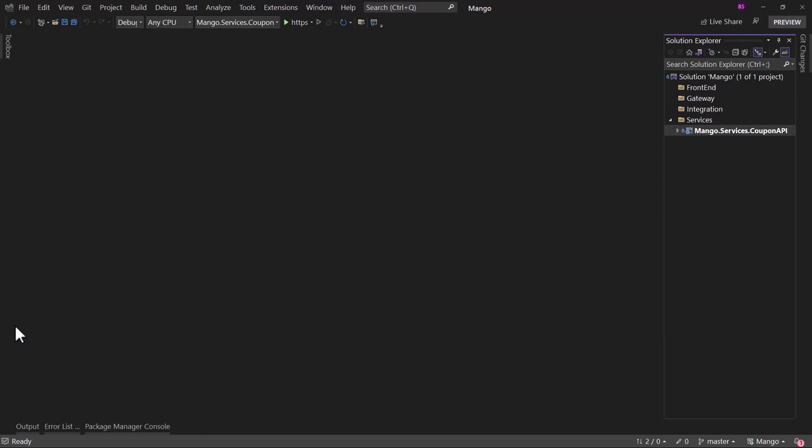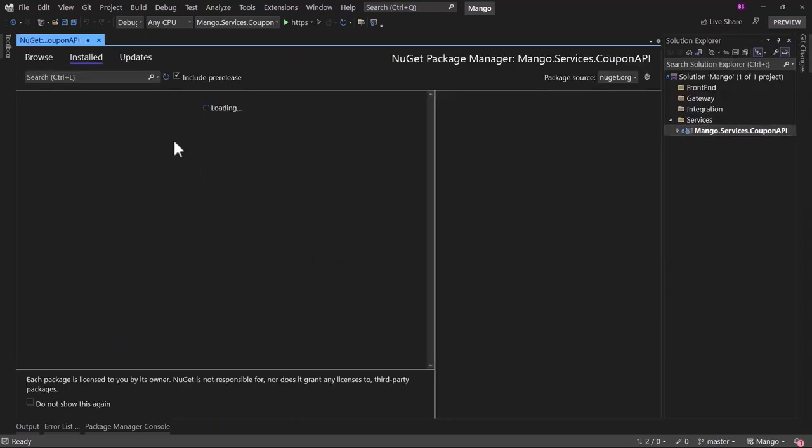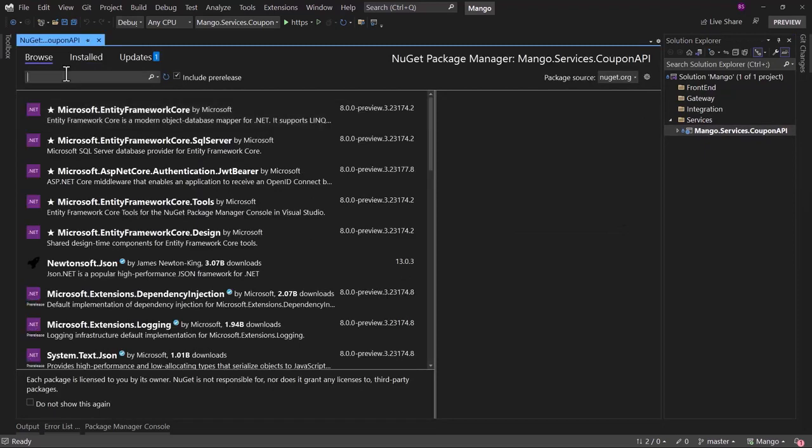So we will add AutoMapper to our project, and we need to store our coupon in a database. I will be using SQL Server for that, and for that also we will have to add NuGet packages to configure Entity Framework Core to access our database. In the Coupon API project, we can right-click, Manage NuGet Packages. We will go to the Browse tab here, and the first package that I want is AutoMapper.